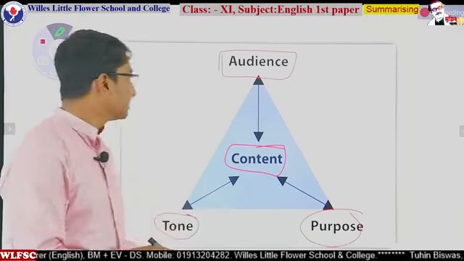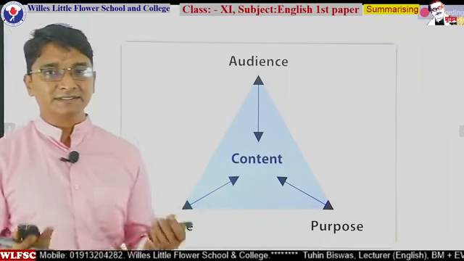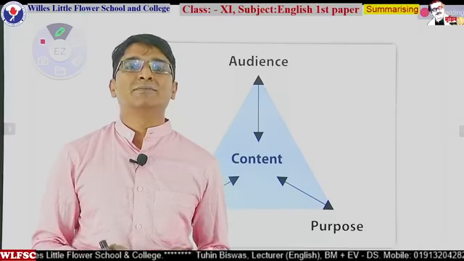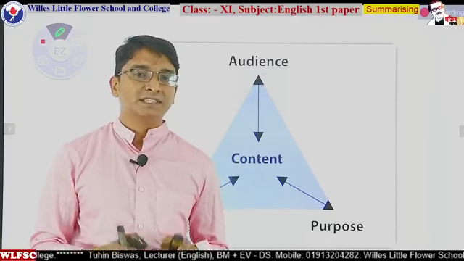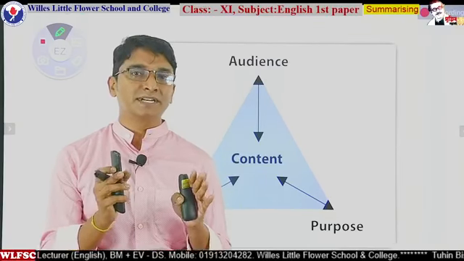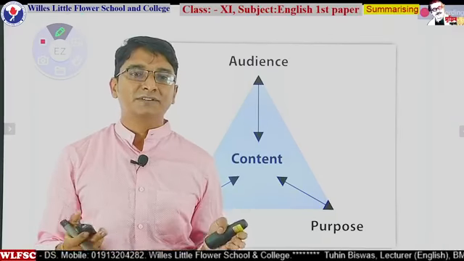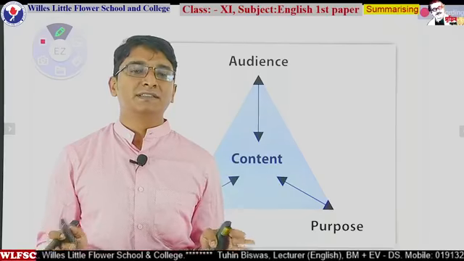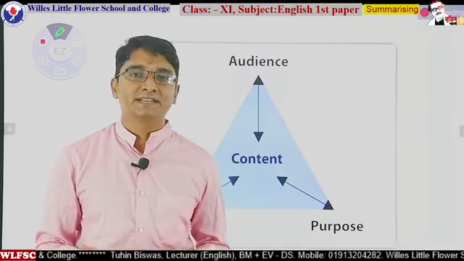So if you just make sure about the audience, for example you have Bangabandhu Sheikh Mujibur Rahman's 7th March speech, and then the audience is the people of Bangladesh, and the content will depend on the situation over there. The tone is very revolutionary, and the purpose is to get freedom. And these are the things. If you ask WH questions to yourself related to the text, then you will get the answer.